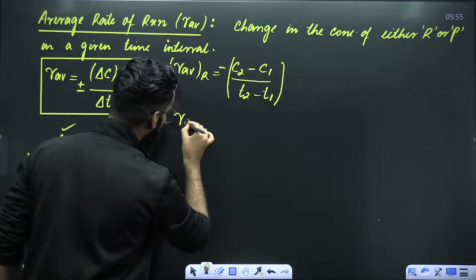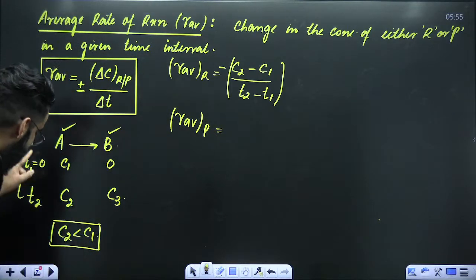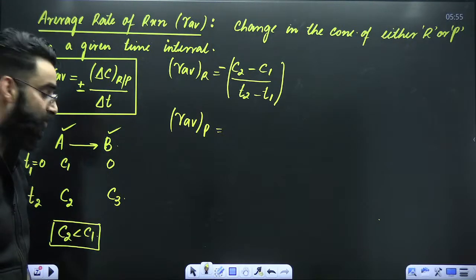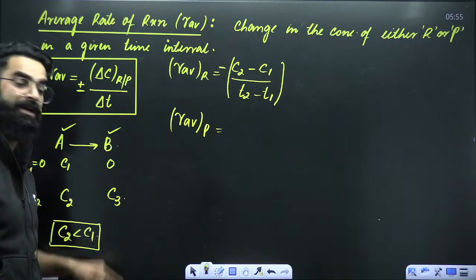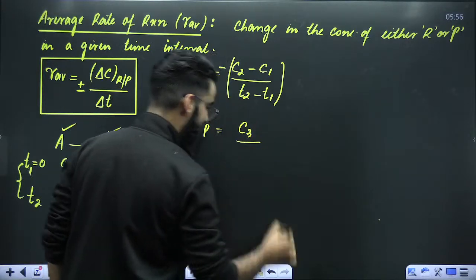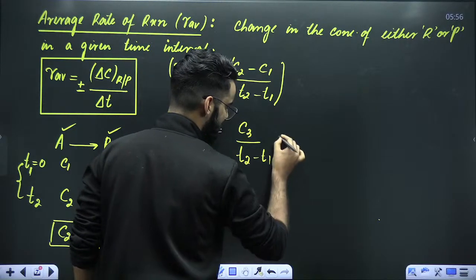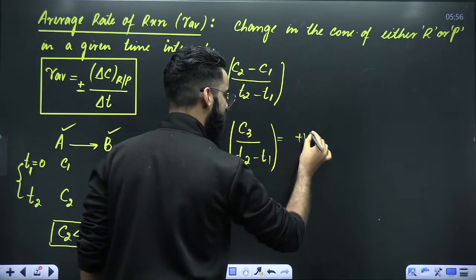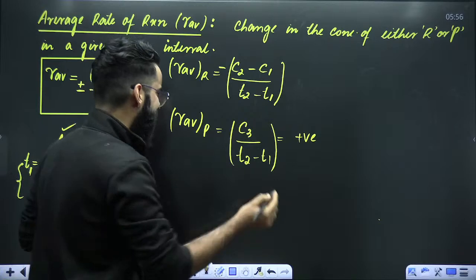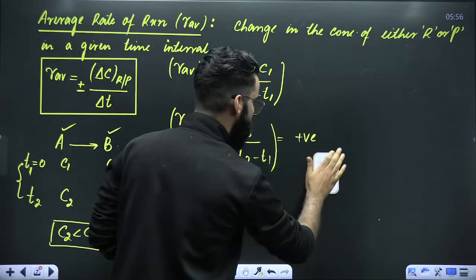Now, what about the average rate of reaction with respect to products? In the same time interval, you can calculate the average rate of reaction with respect to products. It's going to be the change in the concentration of products, which is the final concentration of product minus initial. Final is C3, initial is 0, divided by the time interval t2 minus t1. This value will automatically come out to be positive only. So is there any need to multiply with minus? No, there is no need. Instead, you can write plus here. I hope this is again super clear to everyone.